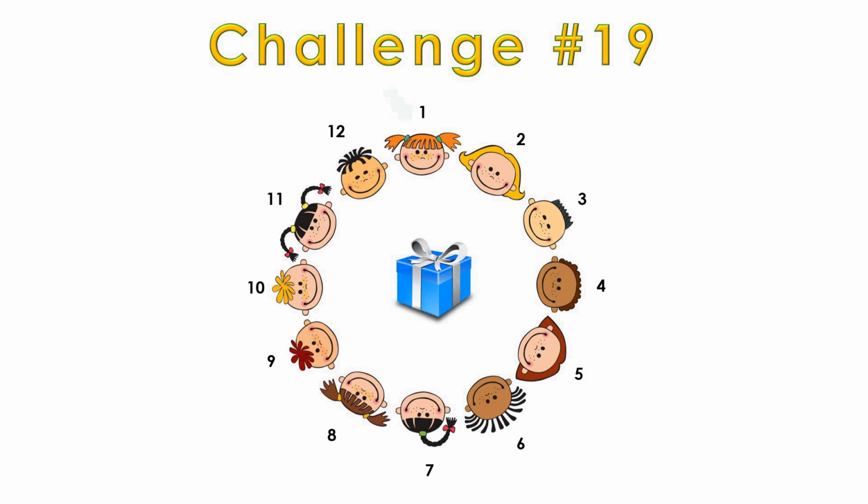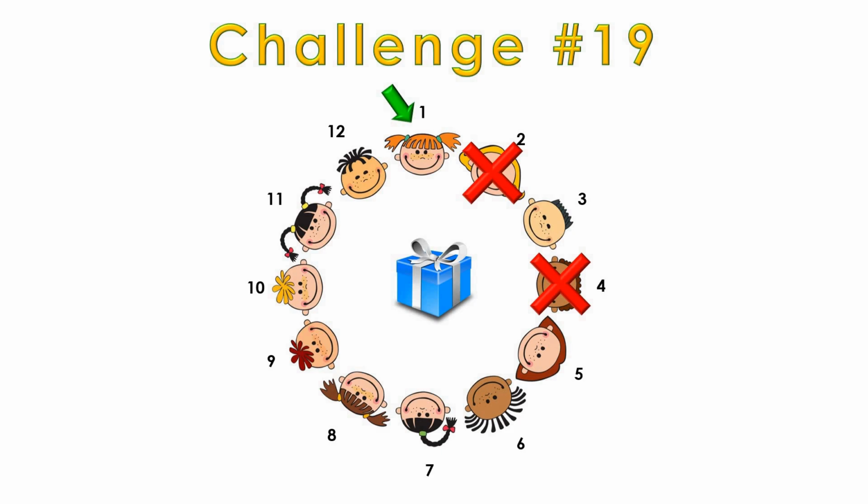The child in the first position starts the game by tapping the child on her left, who is then eliminated from the game. Then the child in position number 3 taps his friend on the left and he too is eliminated from the game. This carries on with each child tapping the person on his or her left until only one child remains. The last child remaining gets the prize.